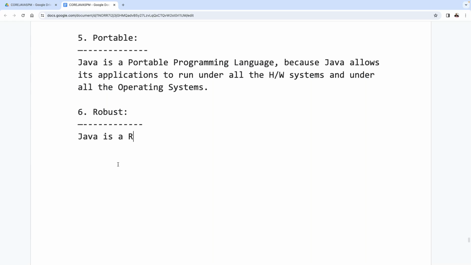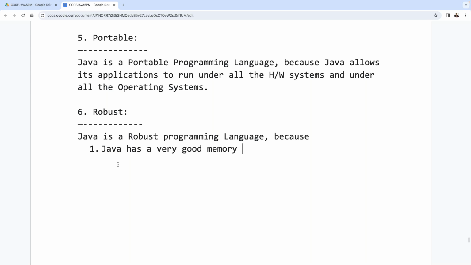Java is a robust programming language. Why? Because Java has a very good memory management system, and next, Java has very good exception handling mechanisms. Okay, fine. Why? Point number one, Java has a very good memory management system.